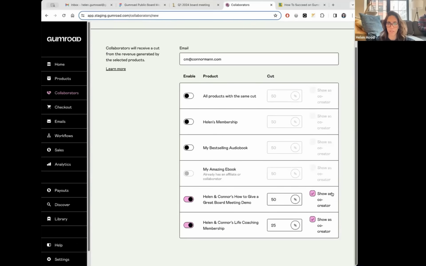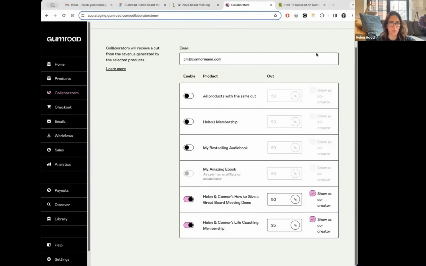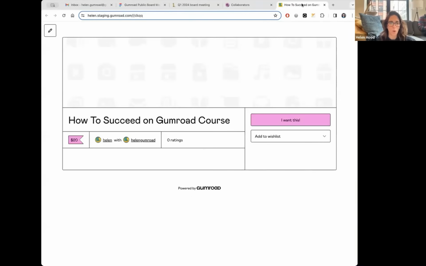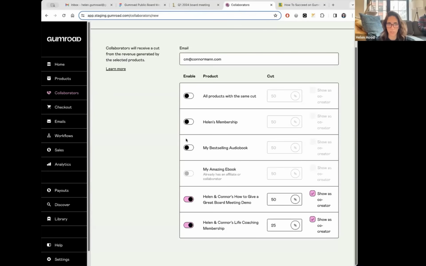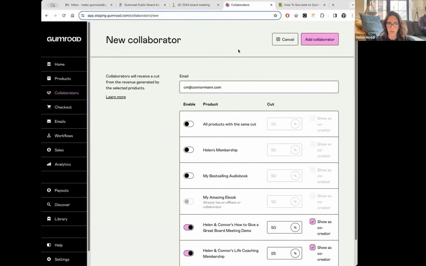And then the other setting you can see here is this show as co-creator tab. Let me get this out of the way so I can show you what that looks like. What that setting is used for is to determine whether or not we're going to show both of your names on the product page. It's on by default, but if for some reason you want to turn it off, you're welcome to for a specific product or for all your products. So that is all there is to setting up a collaborator.